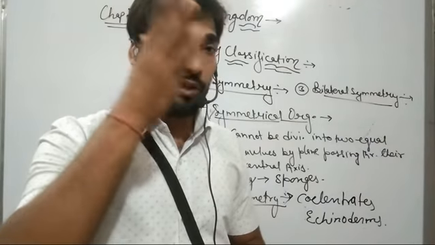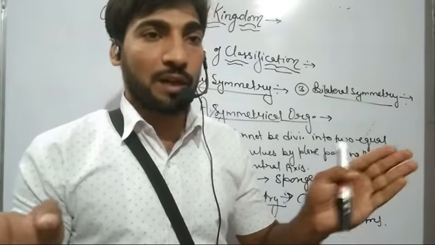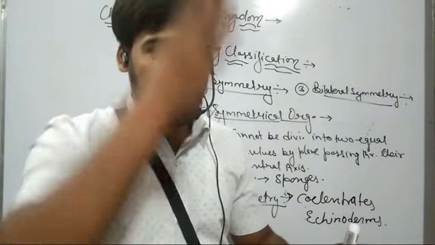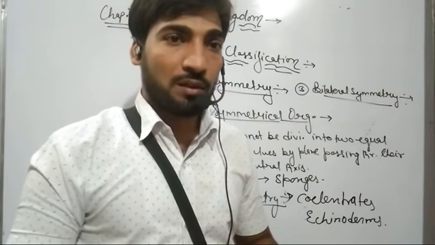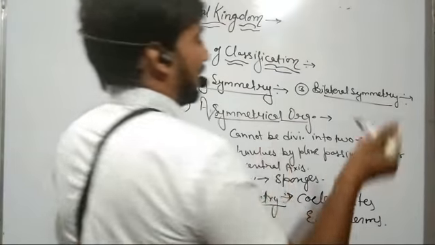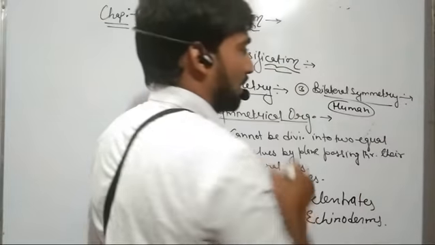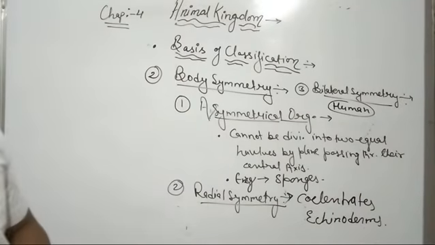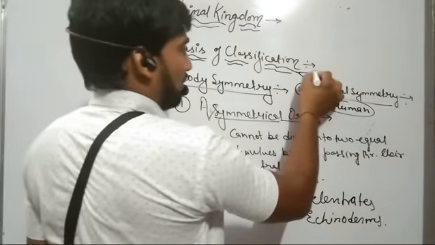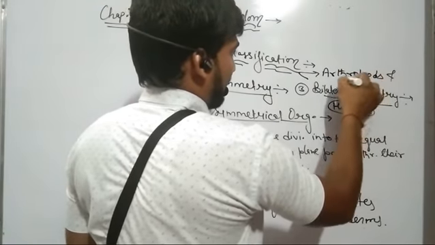So when we divide our organism into two equal halves, right half and left half, by only a single axis passing through its body, then such type of symmetry is known as bilateral symmetry, and human beings are the examples of this symmetry. Clear? Whereas this bilateral symmetry is usually observed in case of annelids and arthropods.